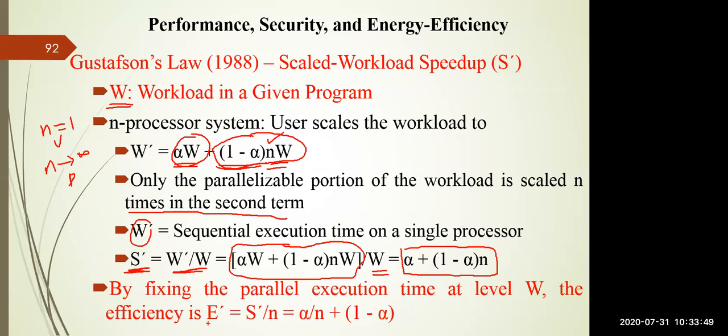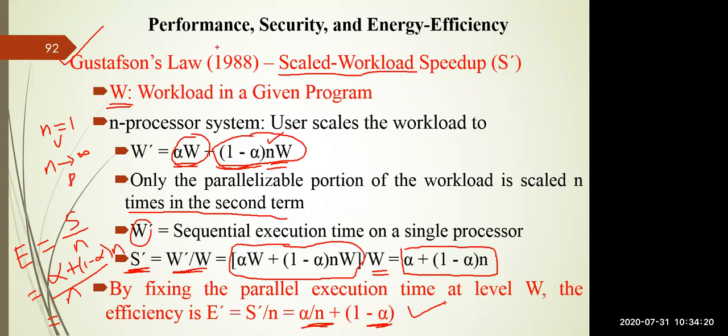We calculated efficiency in the previous slide: efficiency is the speedup divided by n. Here the speedup is alpha plus (1 minus alpha) n, divided by n, so I get alpha by n plus (1 minus alpha). So if you are using Gustafson's law, where we consider the scaled workload, you use this formula to calculate the efficiency of a particular system.